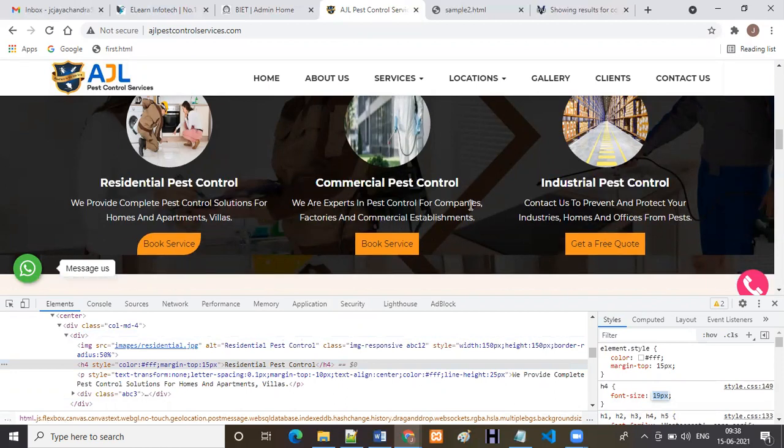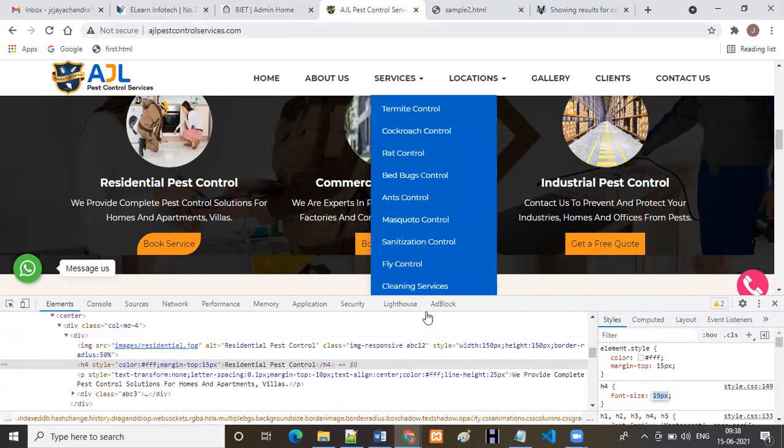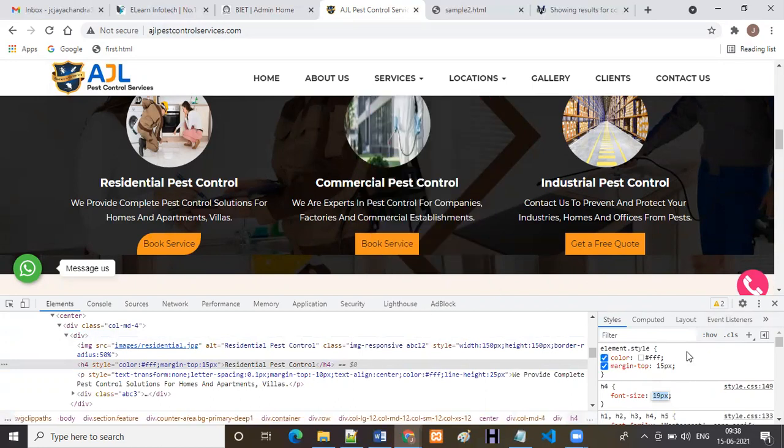This is just for preview purposes only. This is not a permanent change. Already it is hosted, so it is showing just in my browser only. If you open the same website, it won't show this styling. Why? Because I'm doing the temporary changes only. I'm not going to do permanent things. So this is about the CSS.